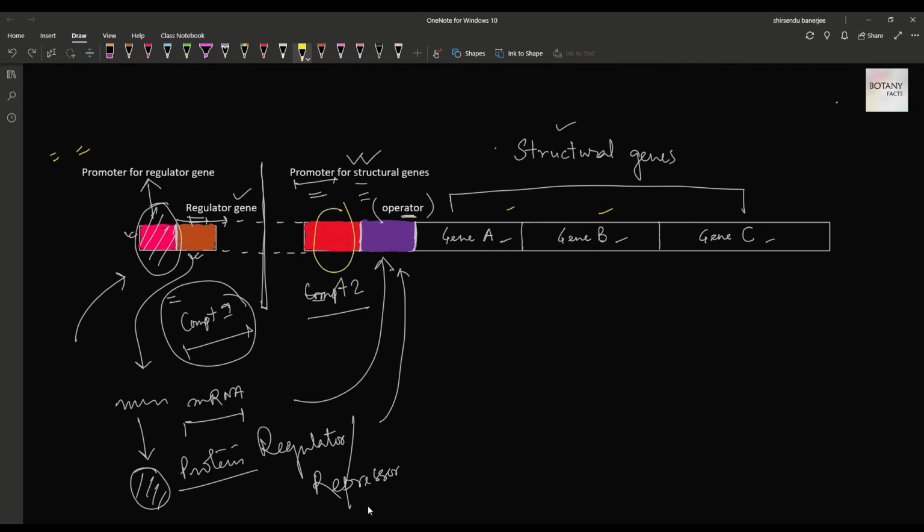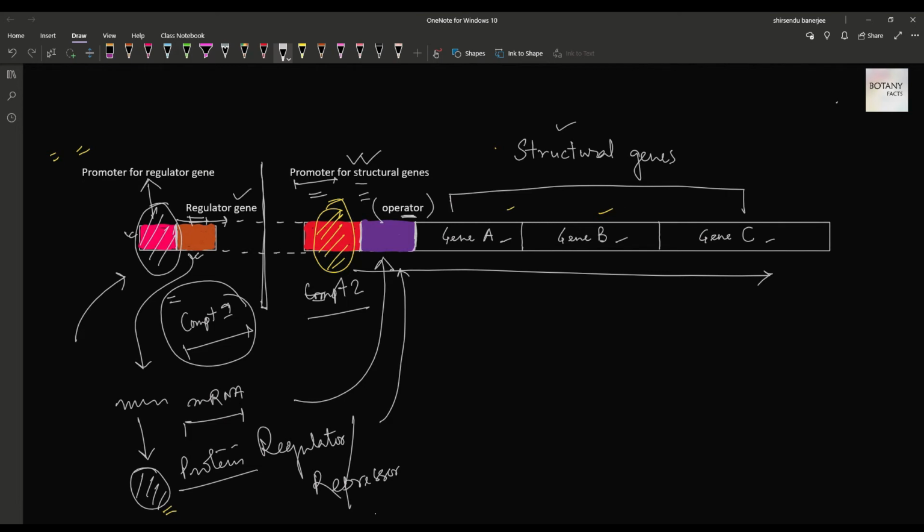Assume this yellow colored block is the RNA polymerase for the structural genes. Clear? And this white colored protein is the repressor or the regulator which binds at the operator region. But before binding, this RNA polymerase easily moves towards the structural genes to transcribe them.